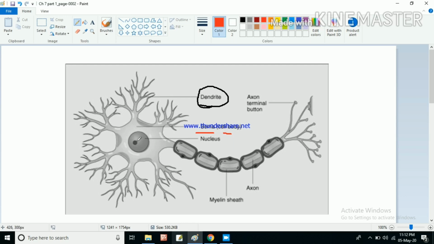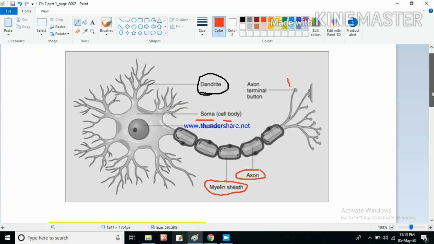As it is a cell, we know that a nucleus is there, and we have a long tube-like structure, and that is known as the axon. This axon is covered with box-like things, and that structure is known as the myelin sheath, or myelin covering. That myelin covering is just covering the axon, and in the end we have some axon terminal buttons, that we also call the nerve ending. So the nerve is ending here, so this is known as the nerve ending. So this is the structure of a neuron.